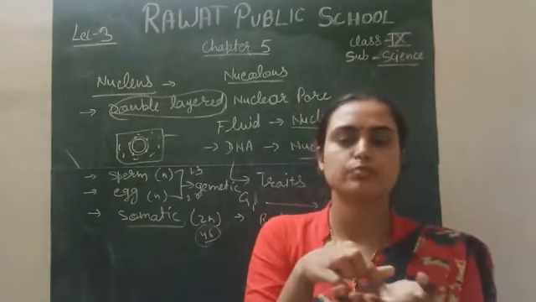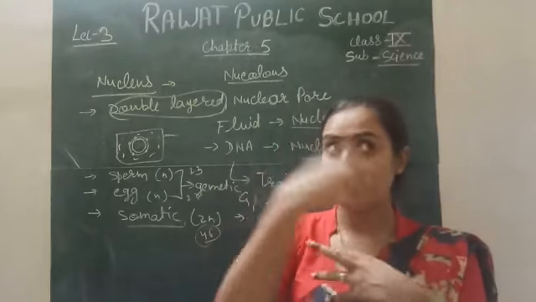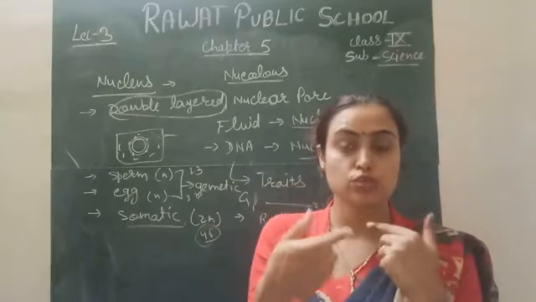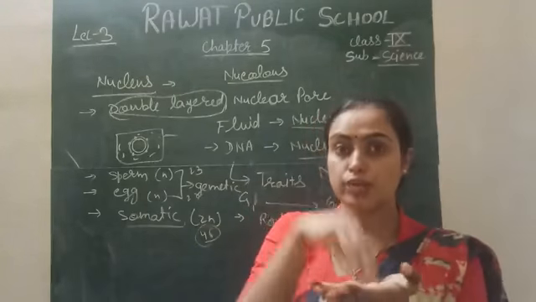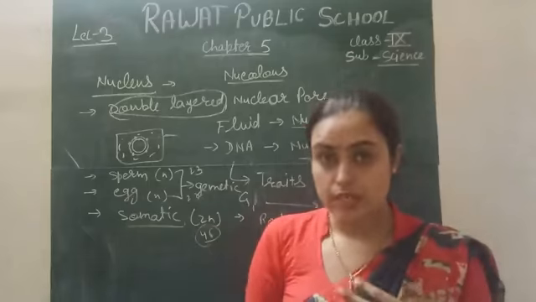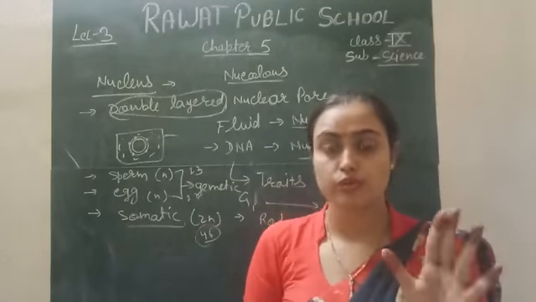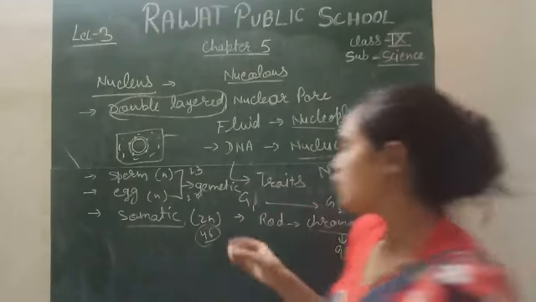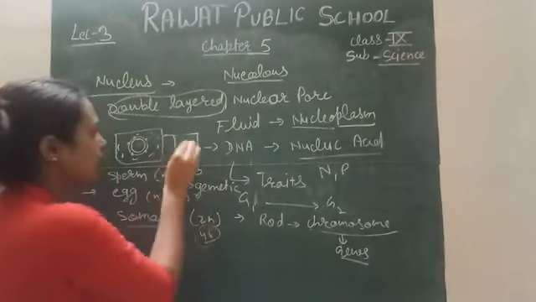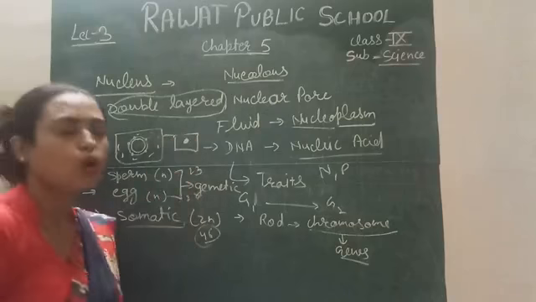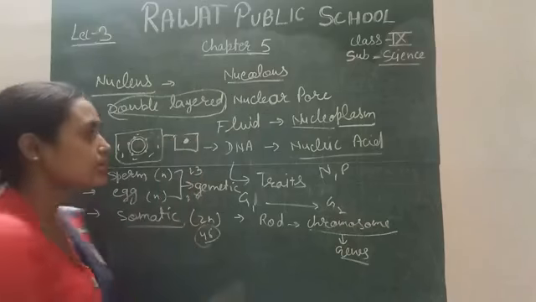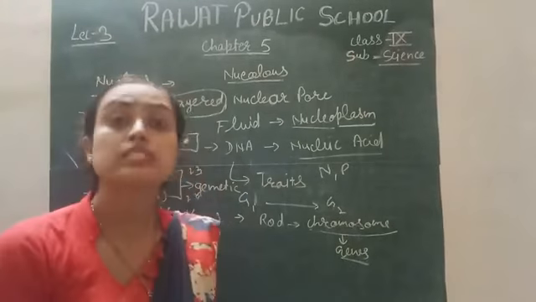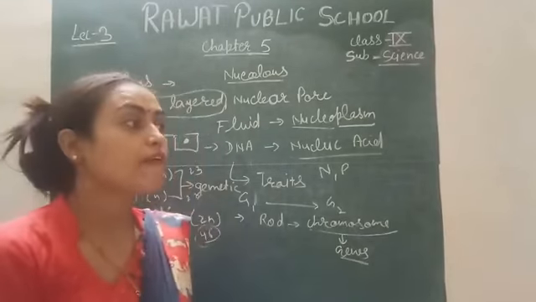cover it with the cover slip to avoid the contaminated particles which are present in the air. And you also need to avoid air bubbles while covering it with the cover slip. Air bubbles should not be present over it. After seeing it under the microscope, we will observe small compartments with a small dot. This dot is actually the nucleus, and these small compartments which are present in the onion peel are the cells of the onion peel actually, right?